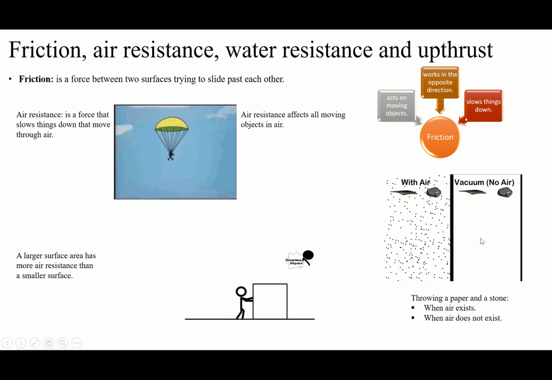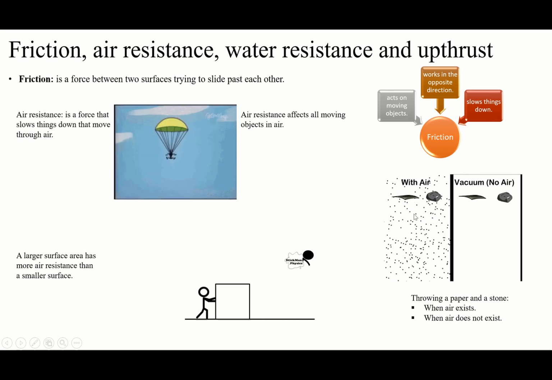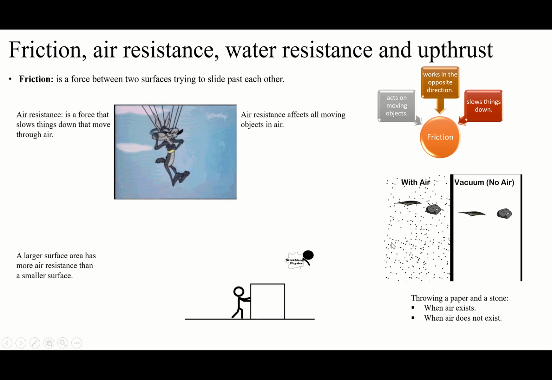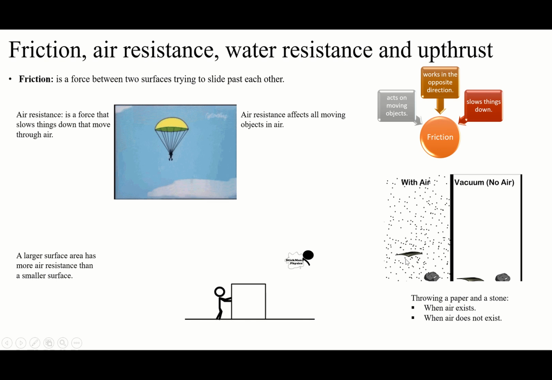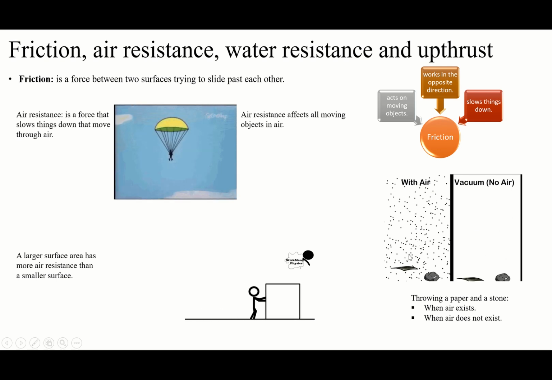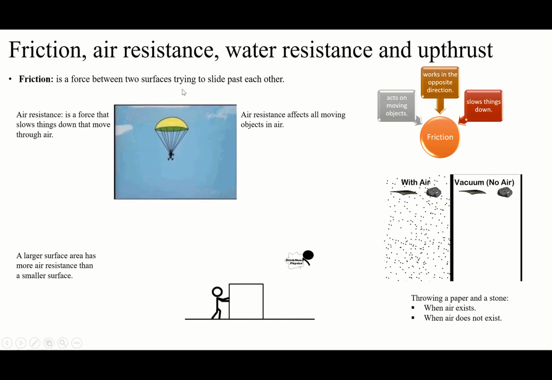Here, the air does not exist, so there is no force to push them. But here, we have air resistance. We said a larger surface has more air resistance. The surface of this one is more than this one, so this one has more air resistance and it will be slower. That's what friction is and what air resistance is.